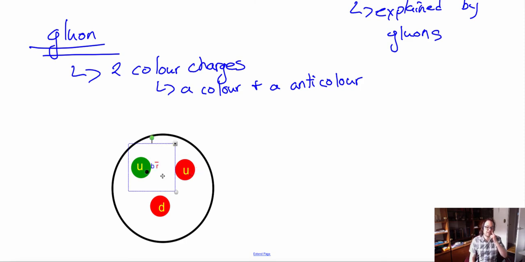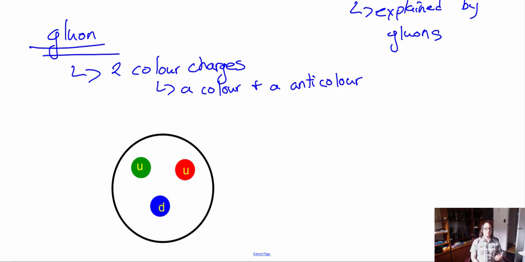So now let's pretend at the same time this green quark, which is an up, shoots out a blue and an anti-red to my other red down quark. So this ends up, the red and anti-red are going to interact with each other, changing maybe this quark here to a blue.